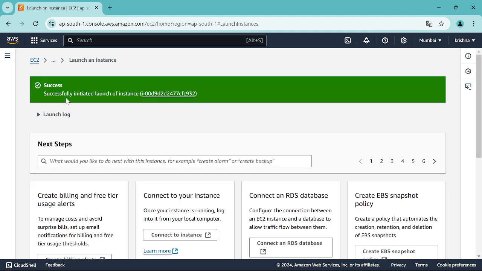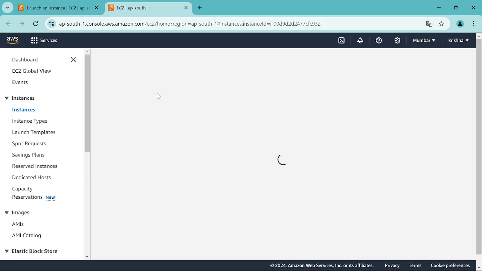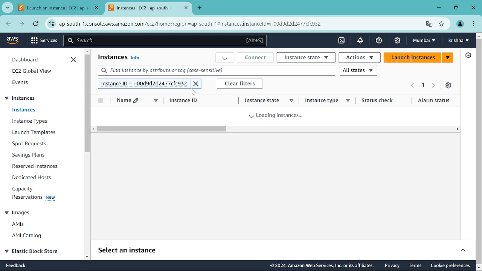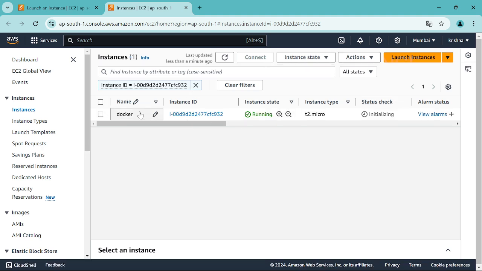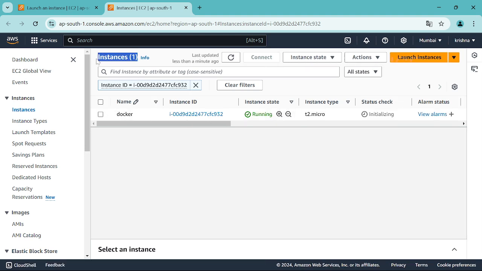All right, yeah, see, successfully initiated a launch of instance. So click on this ID. It will take you to the server details. All right, so you would be able to see instance. See, server instances are nothing but servers. So AWS named a section as instances. That's it. It is nothing but a server.